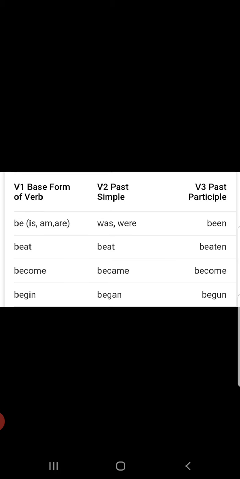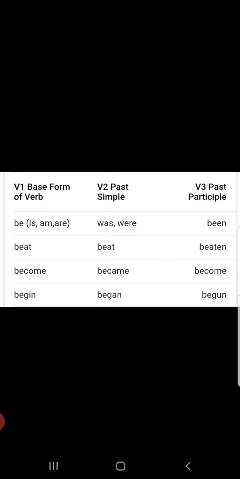Some of the irregular verbs are given here. Beat. V2 also beat. V3 will be beaten. Okay. Then become, became, become. Begin, began, begun. These are the examples for irregular verbs. But forms of be, please learn very perfectly.